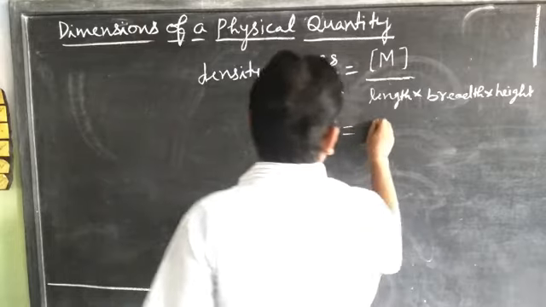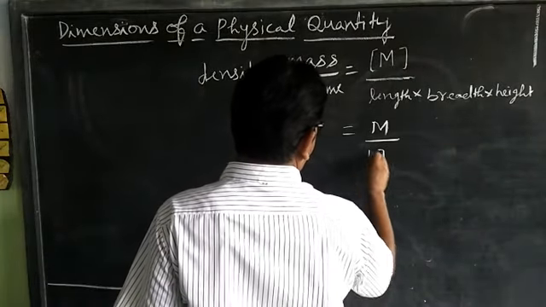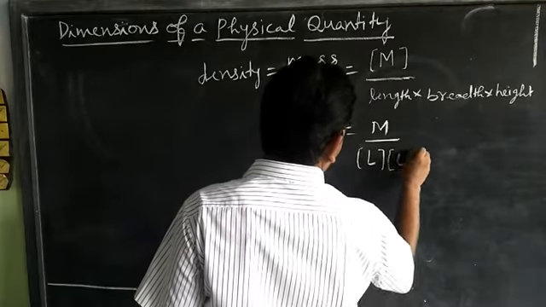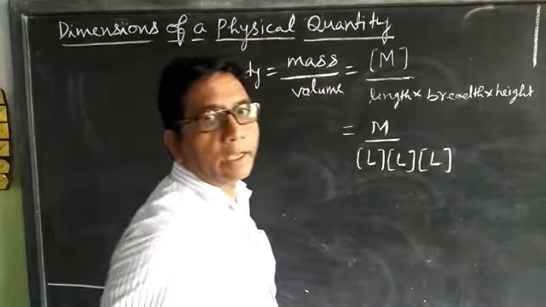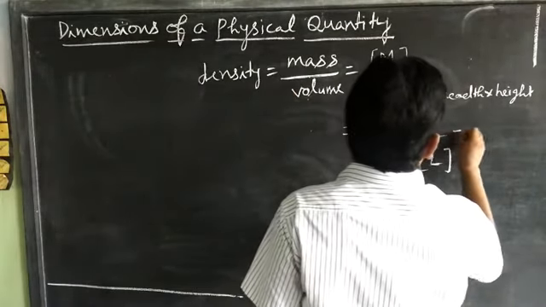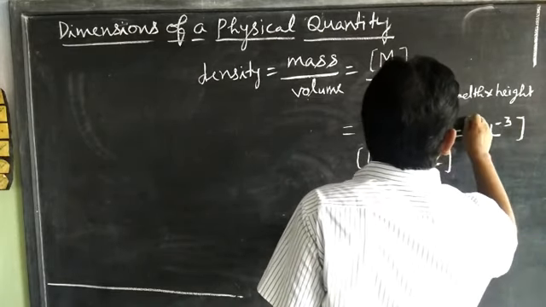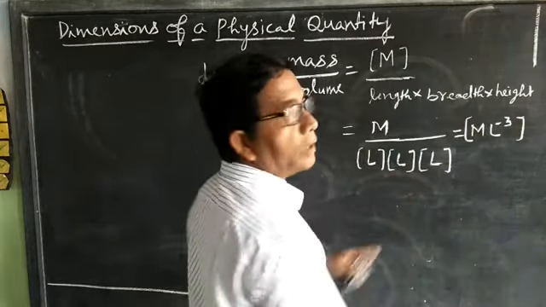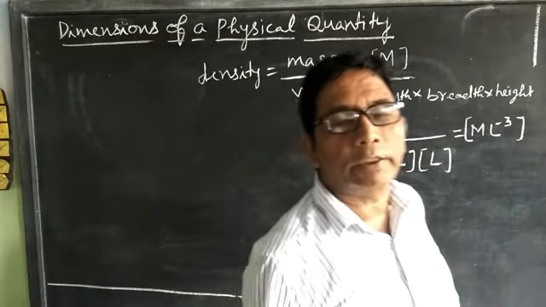We can write M upon L into L into L. Length, breadth and height can all be expressed by L. Then it becomes L cube, and when we transfer it to the numerator it becomes L power minus 3.